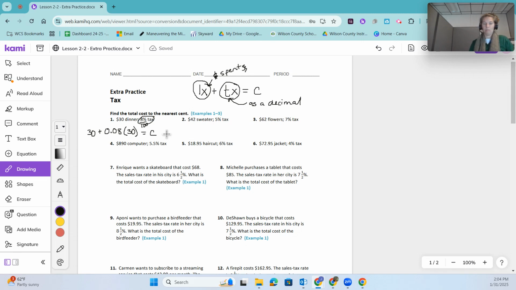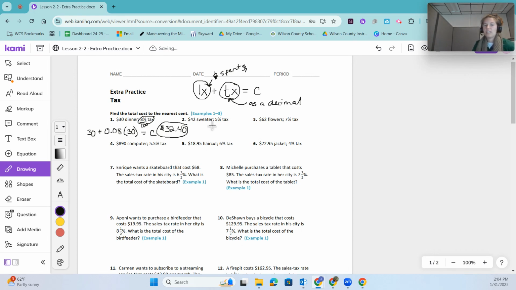That tells me the total cost of dinner after tax is $32.40. I got 32.4 in my calculator here, and since I'm rounding to the nearest cent, you can't have $32.4, so you have $32.40. So we add that zero there.